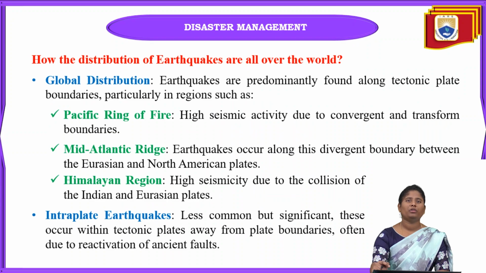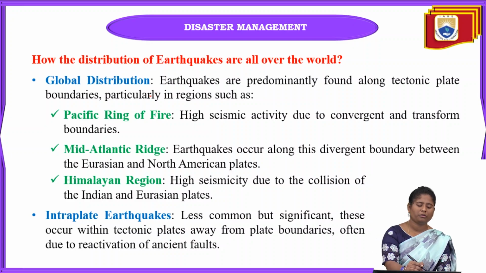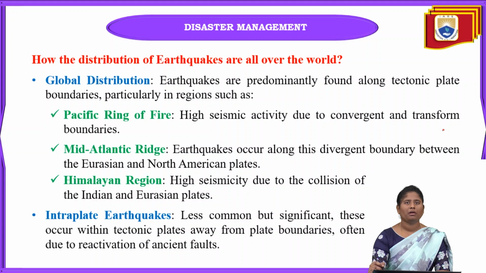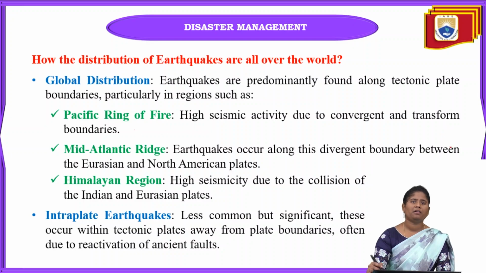Next one is how earthquakes are distributed all over the world. Where can we see these earthquakes? The first is global distribution. Earthquakes are mainly found along the tectonic plate boundaries, in regions like the Pacific Ring of Fire, the Mid-Atlantic Ridge, and the Himalayan region.